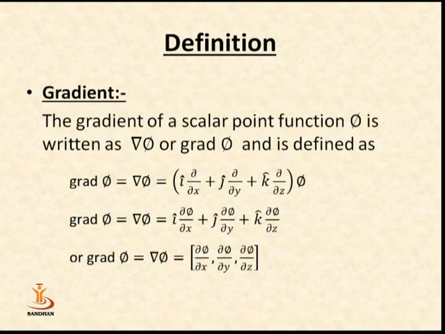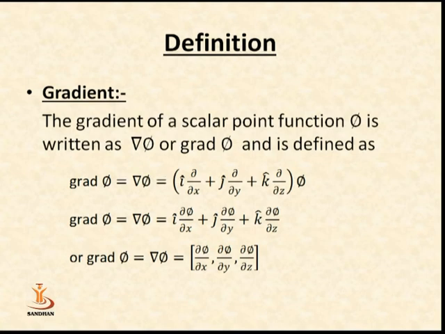Now the next definition is the gradient, which is our topic. Gradient of a scalar point function phi is written as del phi or grad phi and is defined as grad phi or del phi is equal to the definition of del applied to phi. We see that i cap del/del x + j cap del/del y + k cap del/del z, and phi is any scalar point function.